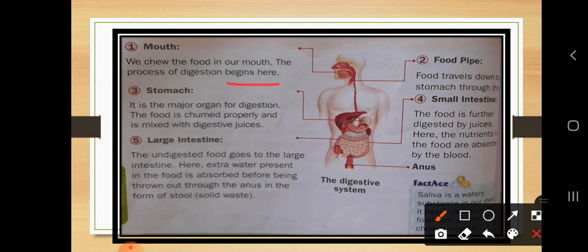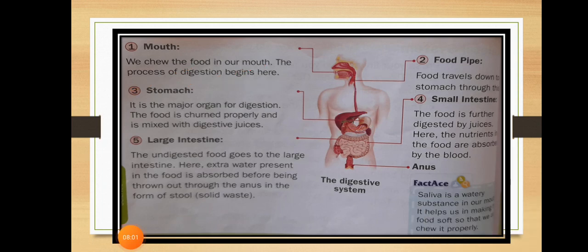Then this is the pipe-like structure. This is the pipe. Here you may feel it on your neck side, this is the food pipe. Food pipe means where the food travels down to the stomach. Without the help of the food pipe, it is highly difficult for the food to reach the stomach. This is the stomach part. You can feel it in your stomach. Okay, so this is the stomach.